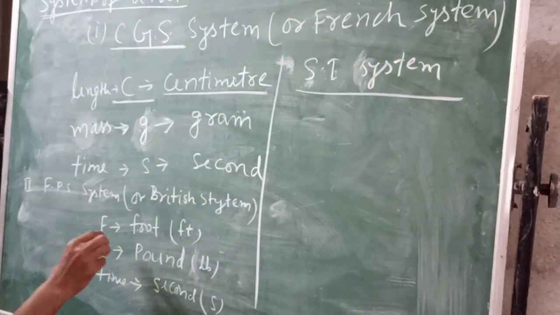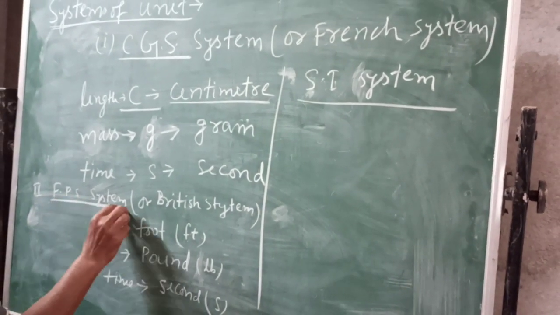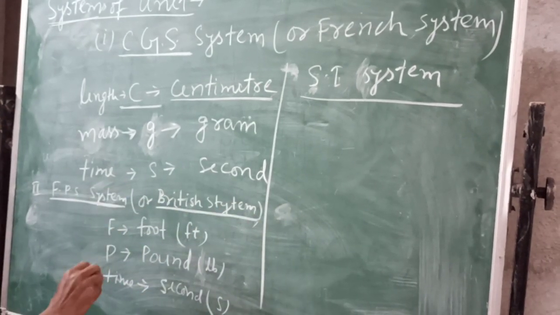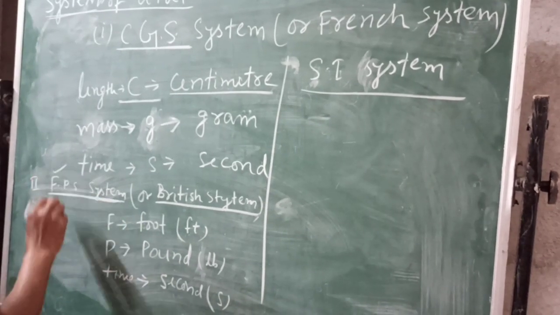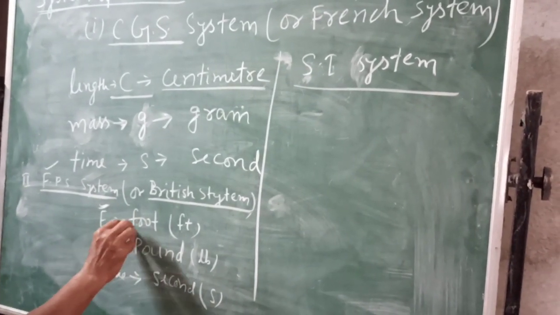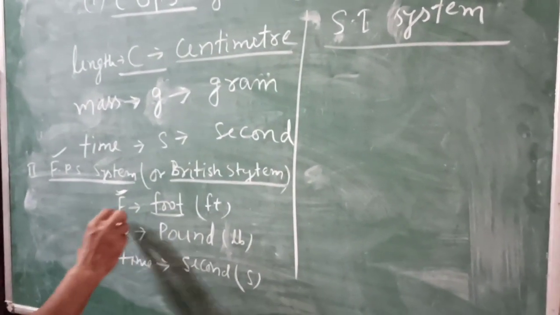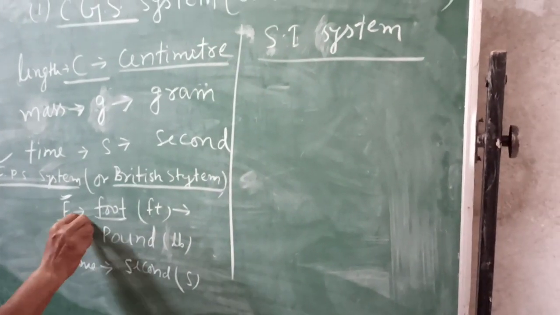Second system developed, FPS. This system was developed as the British system. The F is related to foot. It means it is used to measure length in foot.